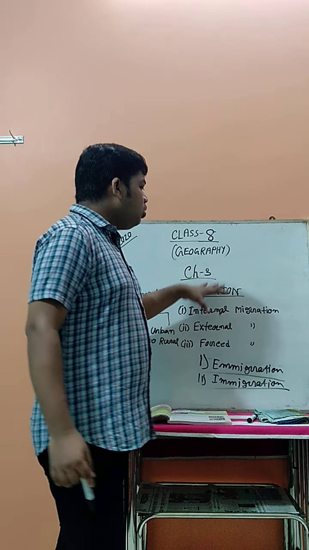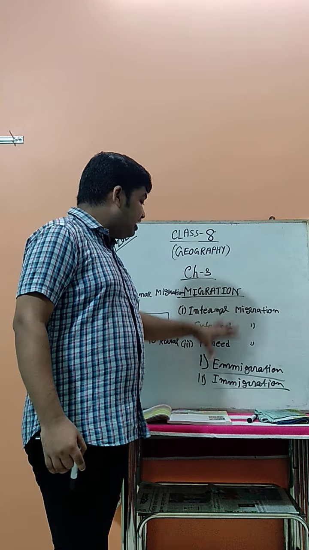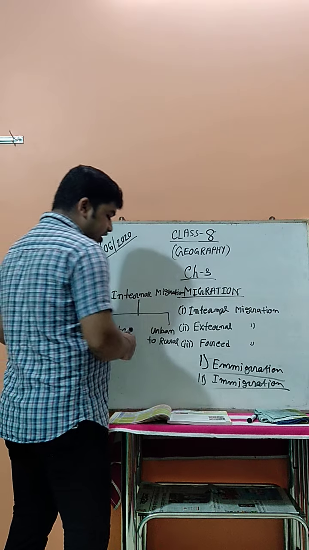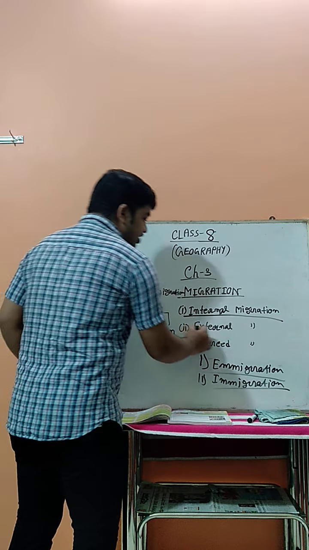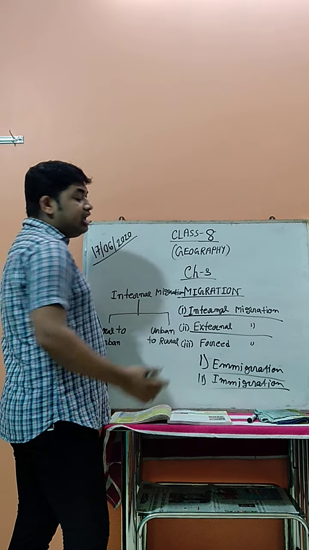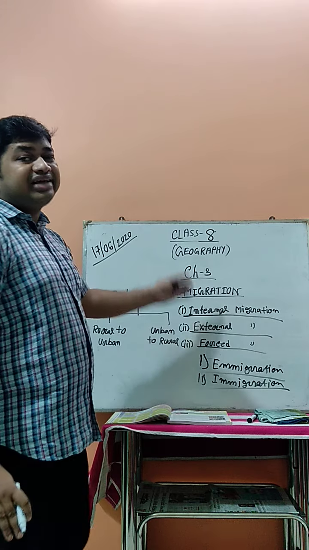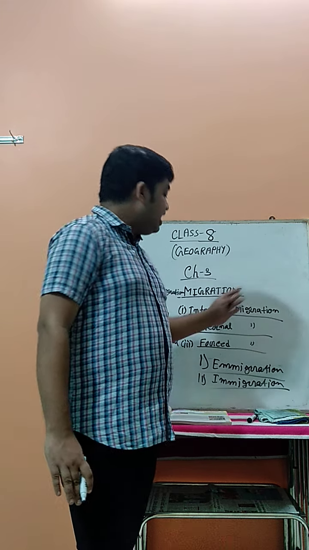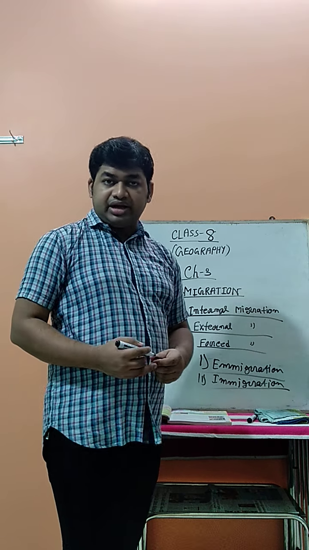Now we have to know that migration is generally divided into three types. What are the three types? The first is internal migration, which is also called voluntary migration. The second one is external migration, which is also called involuntary migration, and the third one is forced migration. Internal migration is also known as voluntary migration, external migration is also known as involuntary migration, and the third is forced migration.